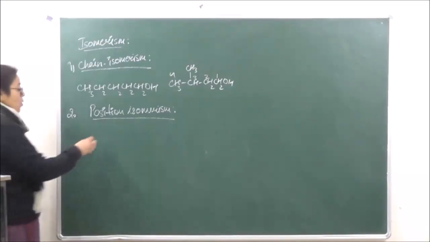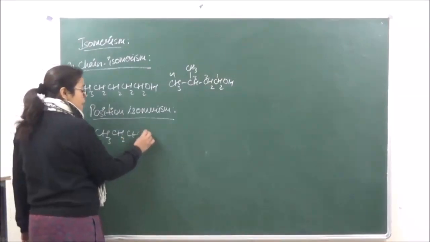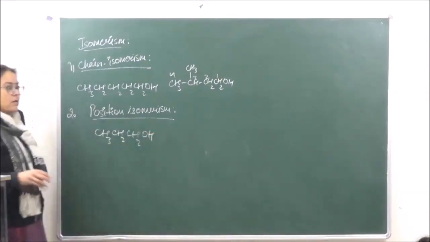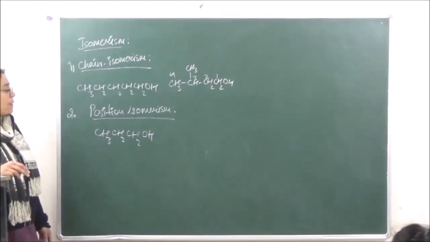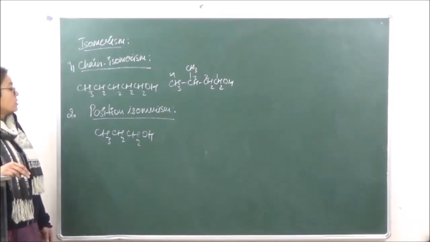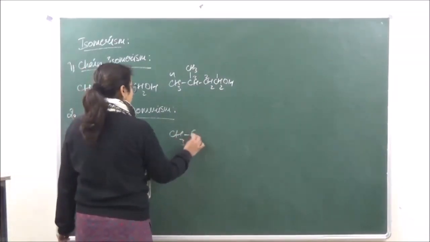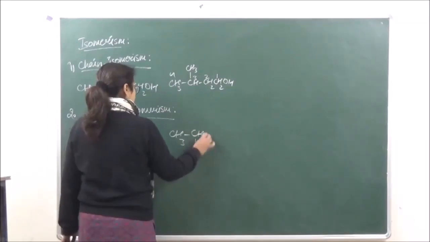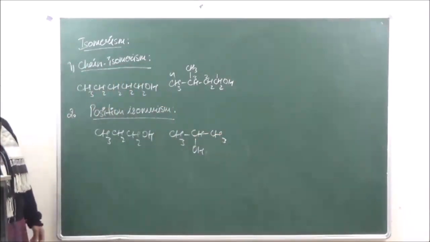Okay, so over here, if we have CH3, CH2, CH2OH, this is the lowest member which can show position isomerism, that is propyl alcohol or propanol. So this is propane-1-ol. If the position of OH is different, this is going to be propane-2-ol, right? So these are position isomers.